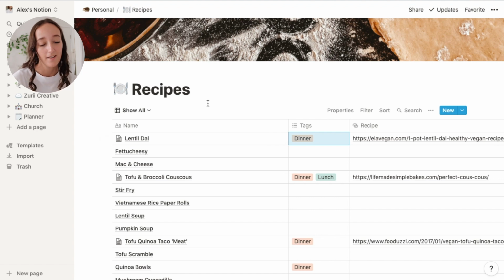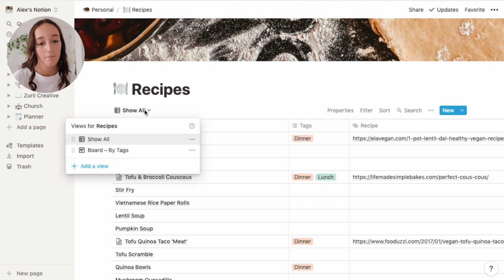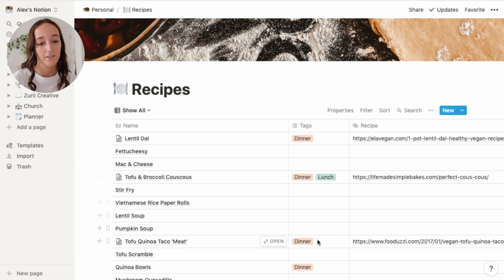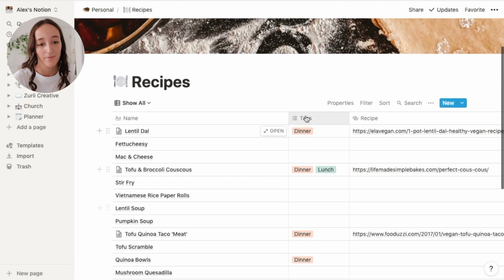And then I want to complete this so that I am able to sort this by, for example, all my dinner recipes, or all my easy recipes. If I just need an easy recipe one day, I can sort by that tag and just see all the super easy ones. And it's also super helpful to refer to if I'm struggling to know what to make for dinner one night. I just have a bunch of ideas all in one place and I'm not just racking my brain to try and remember.